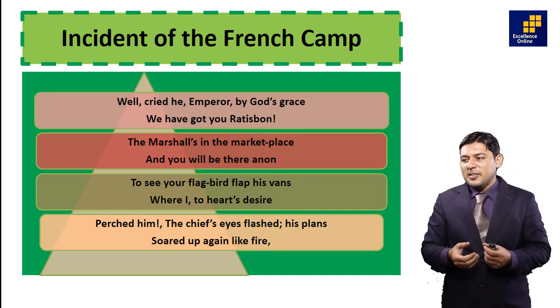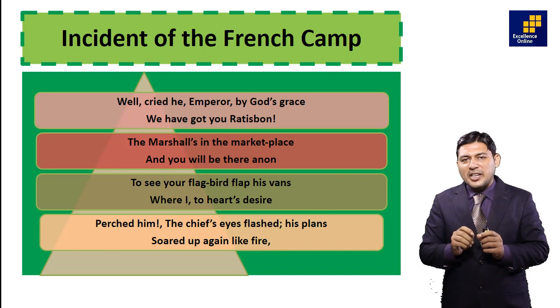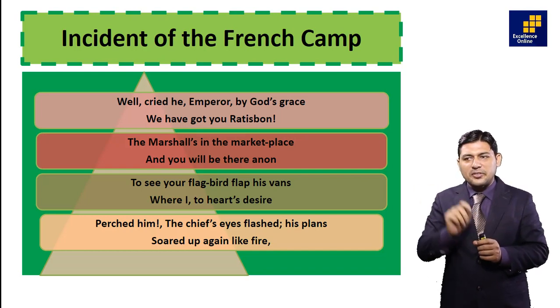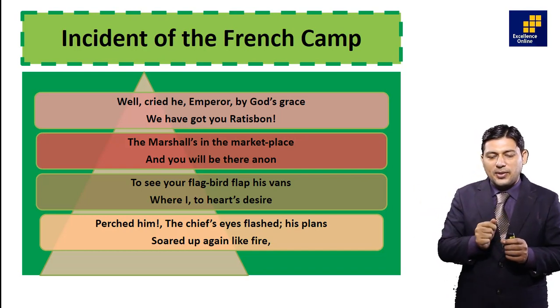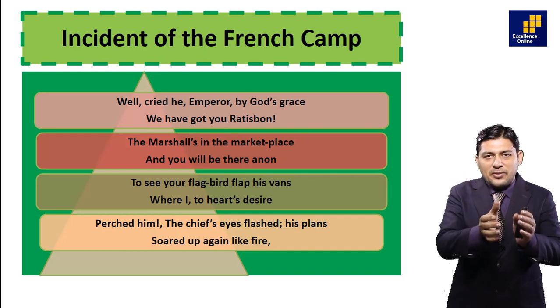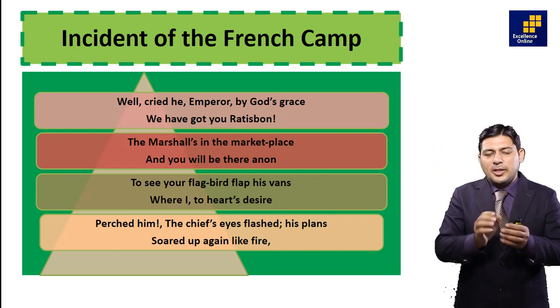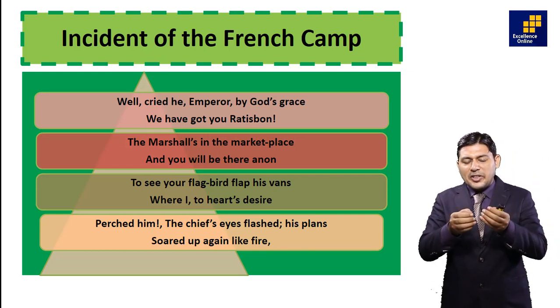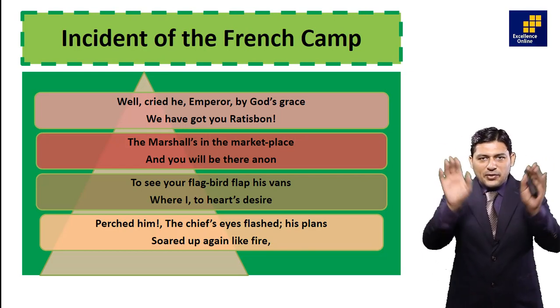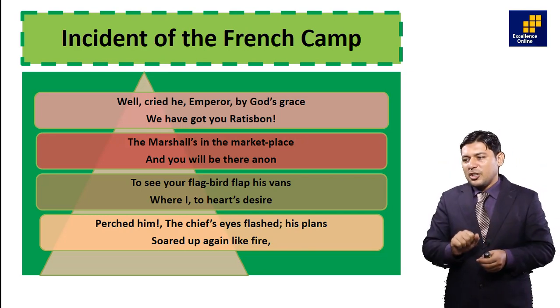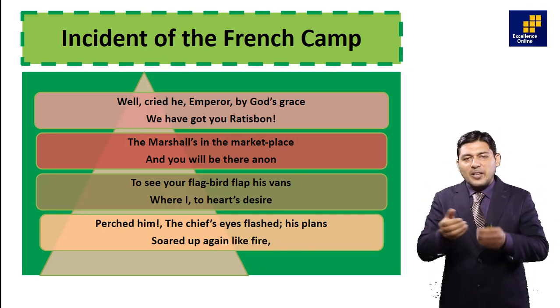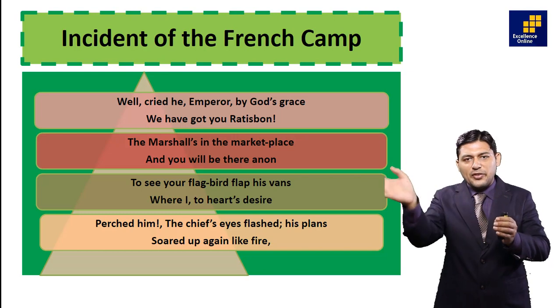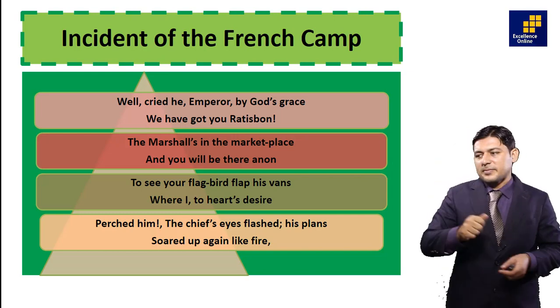It's a kind of domination place. To see a flag part, the flip is bands, VANS. It's again Old English, wings. In the 18th or 19th century, the flag of France had a picture of an animal, an eagle. The eagle is flying with its wings. You will see the flag. Whenever any army would defeat any nation, they would hoist their flag.